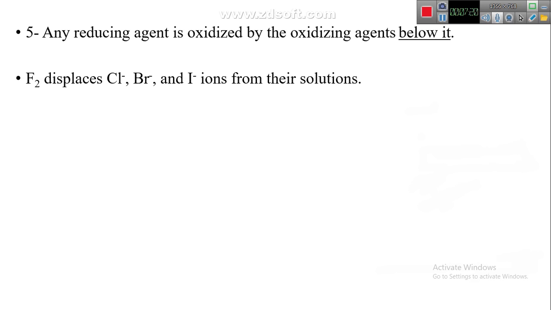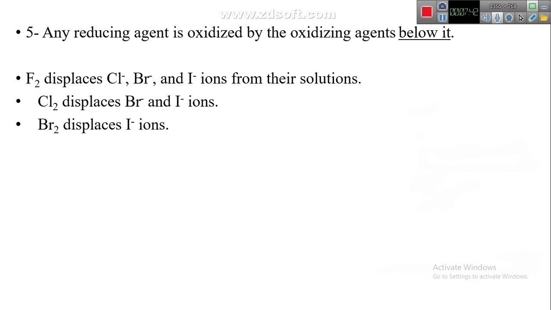Then for example, chlorine displaces bromide ion and can displace iodide ion from their solution.